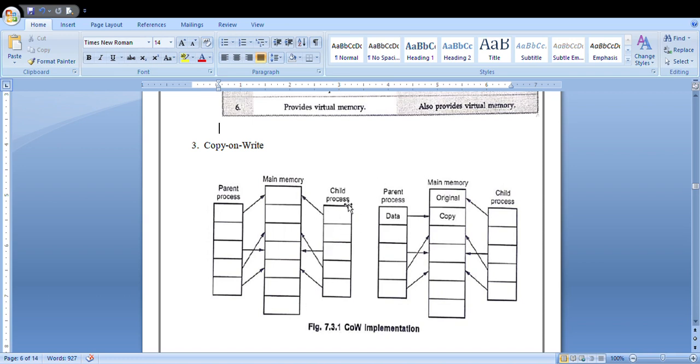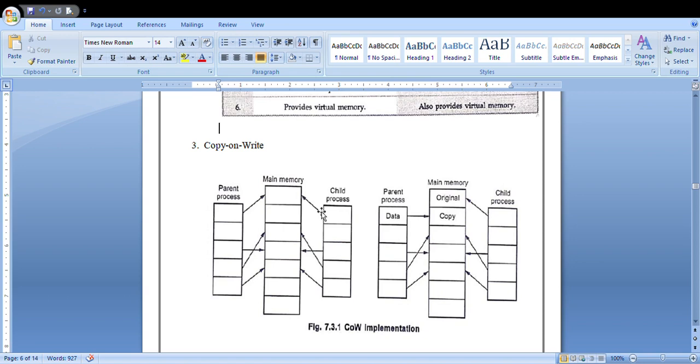So whenever the same block is pointed to by both the parent process and the child process, by that time it will be marked with a special bit called the copy on write bit. So this is the working of your copy on write bit.